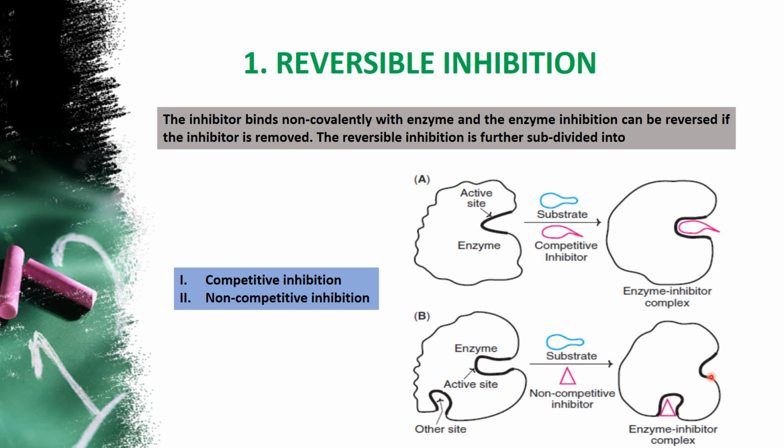Suppose if the inhibitor binds to the active site, again the possibility of product formation is very less. And if this active site is occupied by the substrate and not the inhibitor, then there is a possibility of product formation. So that is the major difference between non-competitive and competitive inhibition.